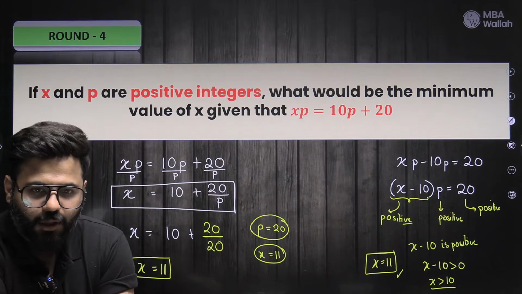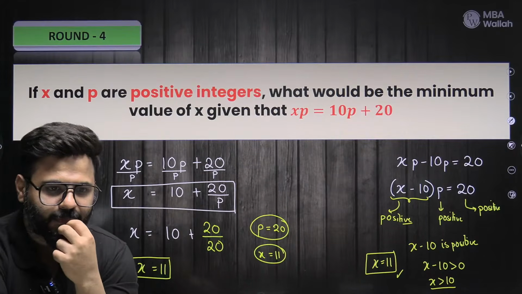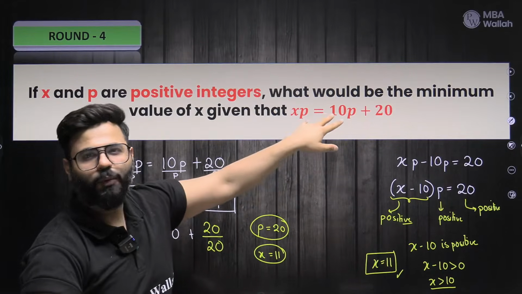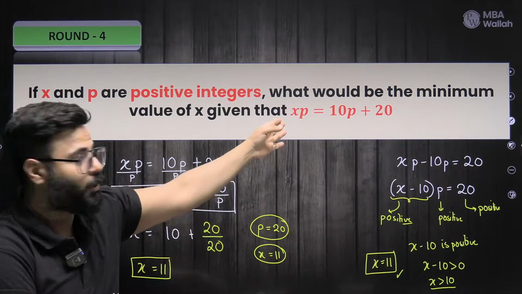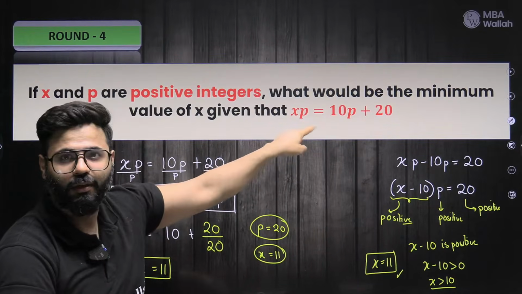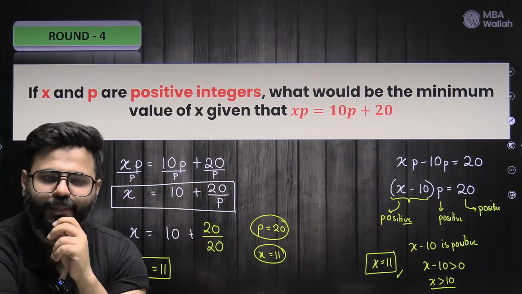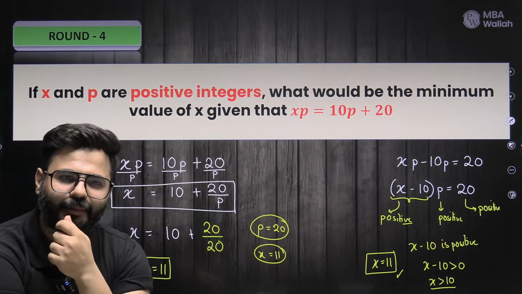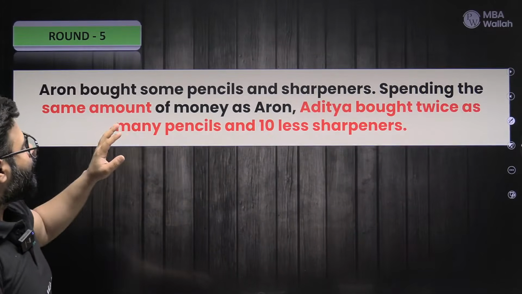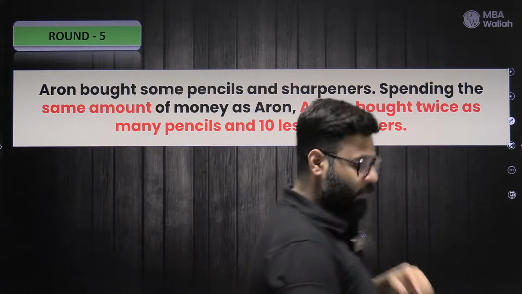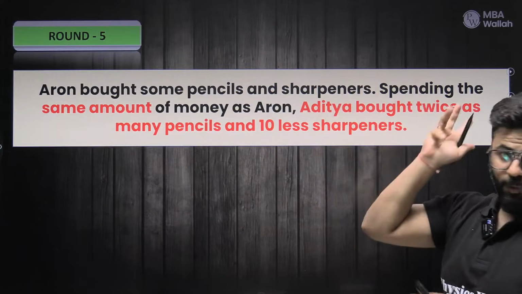Got it? You want to see how these kinds of things are created within an actual question of CAT? And believe me, this equation is from the actual CAT. I'll show you this question. You will end up forming this equation, and the question will ask to calculate the minimum value. You want to see it? Let's go. Try this question and see how beautifully the same equation we have just solved will come into the picture.